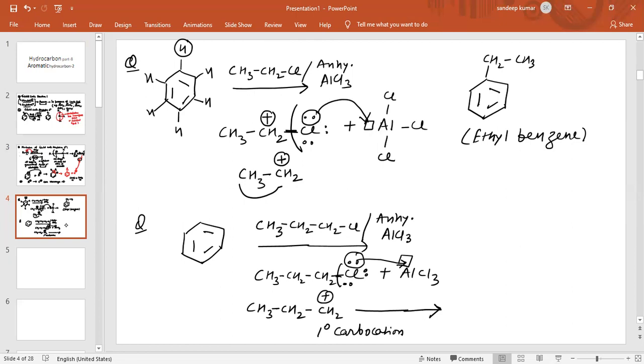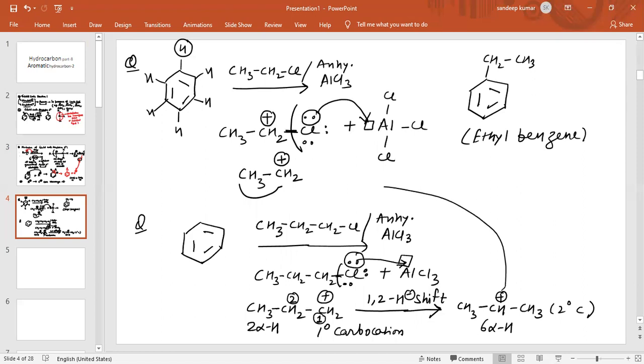If this is the first position and this is the second position, then a 1,2 hydride shift will occur, and this carbocation will rearrange into CH3+ and CH3. There are 2 alpha hydrogens and there are 6 alpha hydrogens, so this is more stable. The 2 degree carbocation is more stable. Now this is the most stable carbocation.